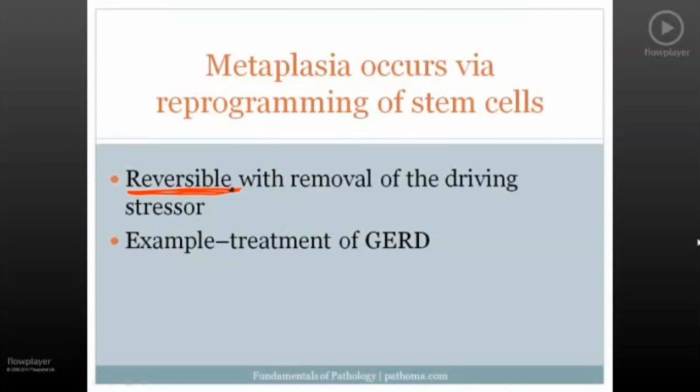If we've got gastroesophageal reflux disease and we've got acid shooting up into the lower 1/3 of the esophagus, that's going to result in a columnar, non-ciliated, mucinous metaplasia. If the acid reflux is ceased, for example via some sort of therapeutics, then the decrease in acid will result in reprogramming of the stem cells back to their original squamous type, and the metaplasia will then reverse. So it's very important. I think the key take-home point from this slide is that metaplasia is reversible.